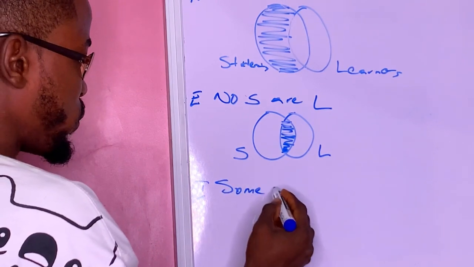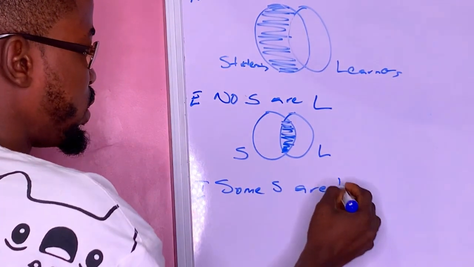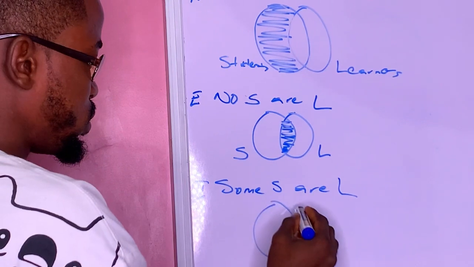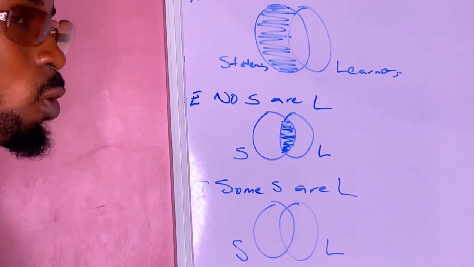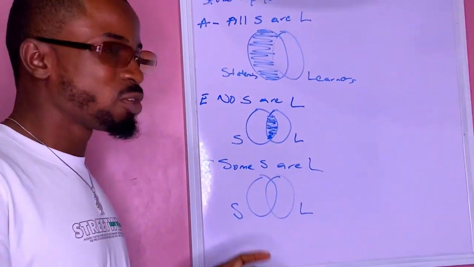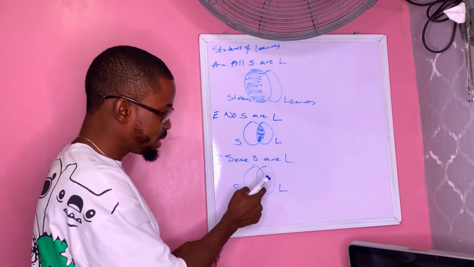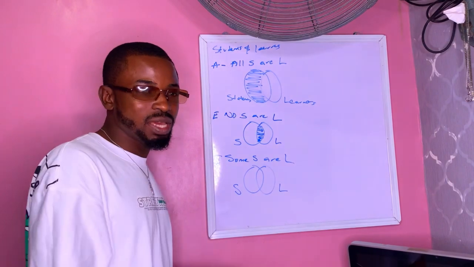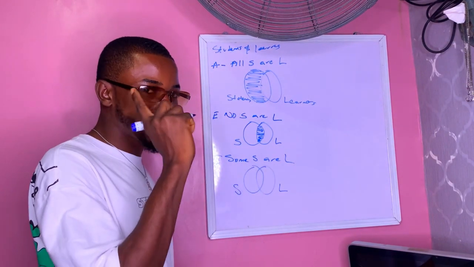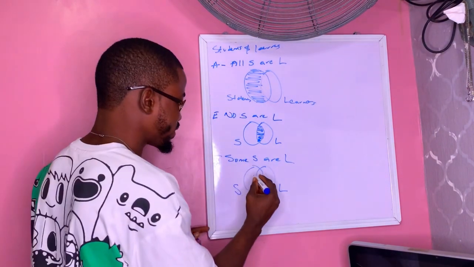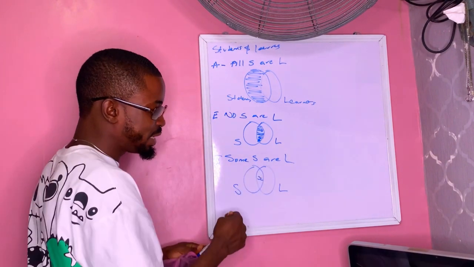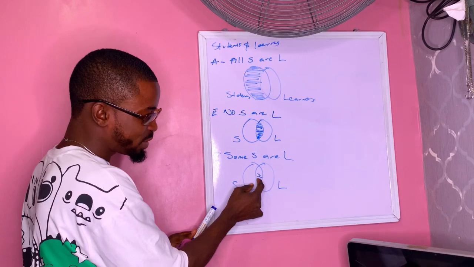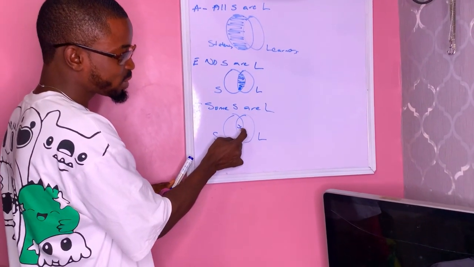Then the I proposition. Some students are learners. So the space of students, the space of learners. Where student and learner come together, here, we say that there are some people there. Don't forget that there are some. If there is at least one, which is some, you write X. So some students are learners. Where student and learner are coming together, there are some people there. So you put your X.